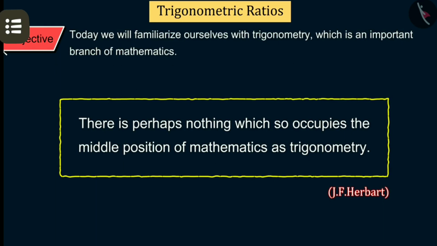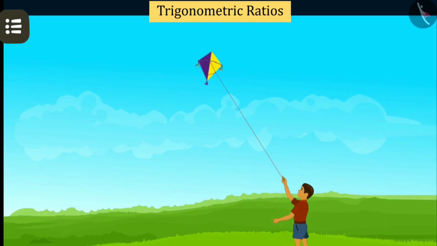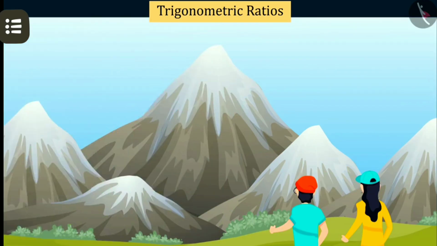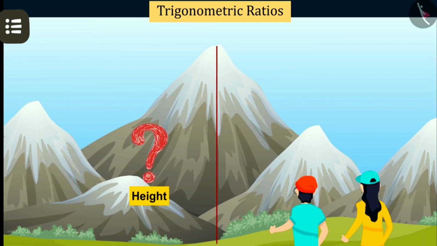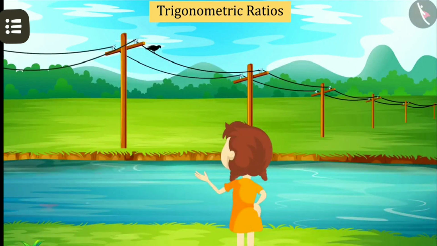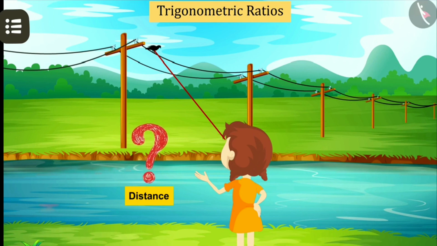Let us now discuss some situations. Raju is flying a kite near his house. Can you guess how high the kite is from the ground? Two friends want to know the height of a mountain. Can they do that without climbing the mountain? Standing on the bank of a river, Sonia is watching a crow sitting on the wire on the other side of the river. Can you find the distance between Sonia and the crow?